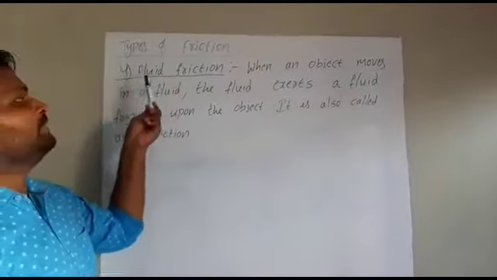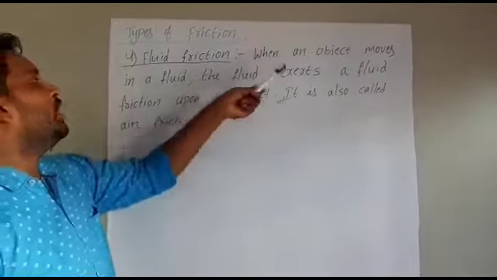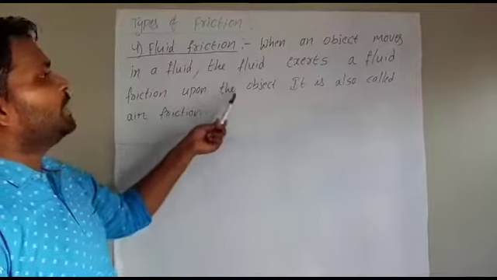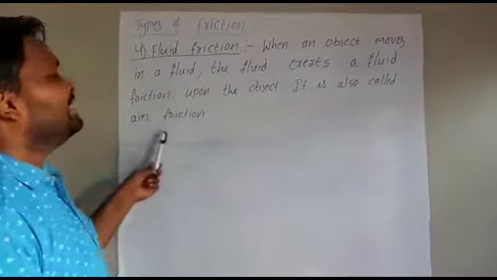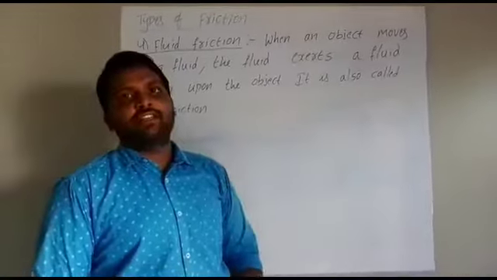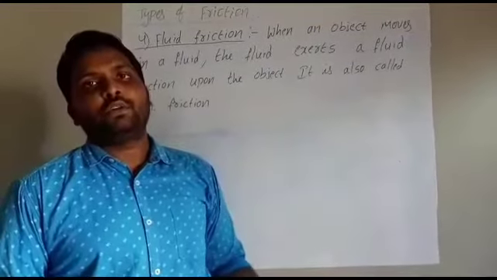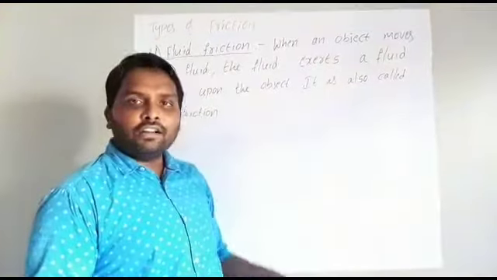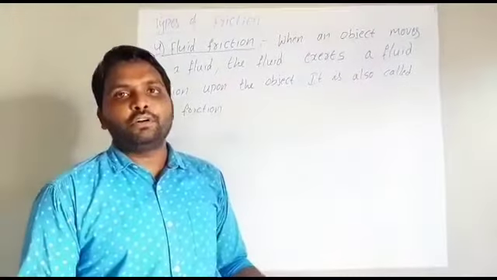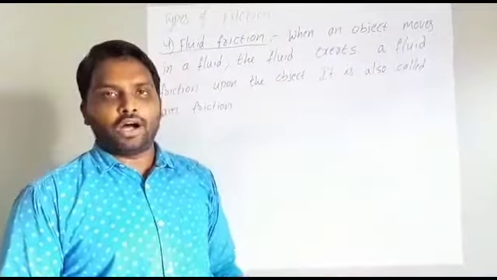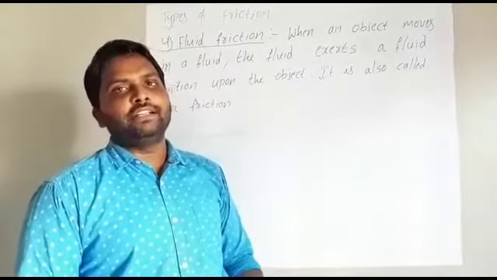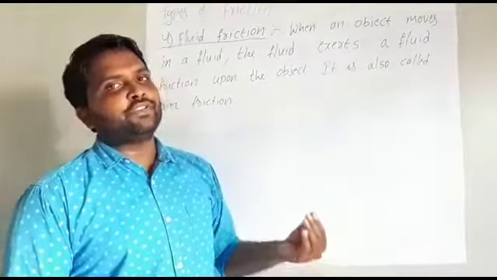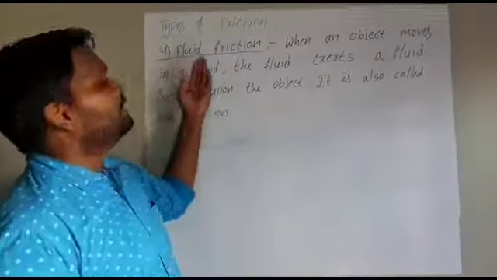Now we will see another type of friction, that is fluid friction. When an object moves in a fluid, the fluid exerts a fluid friction upon the object. It is also called air friction. For example, if you see fishes moving in the water, water is one type of fluid. That water creates friction on the fish. Another one, a boat, is also moving on the water. Water is one type of fluid, so the water creates friction on the boat. So this type of friction we can call fluid friction.